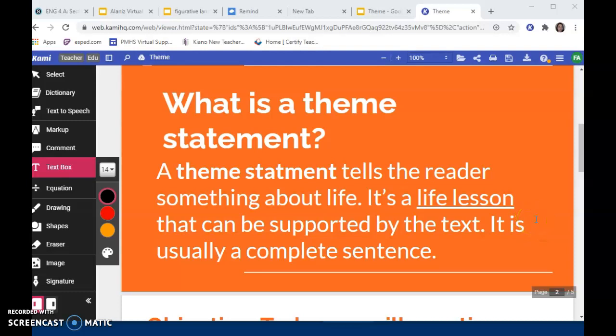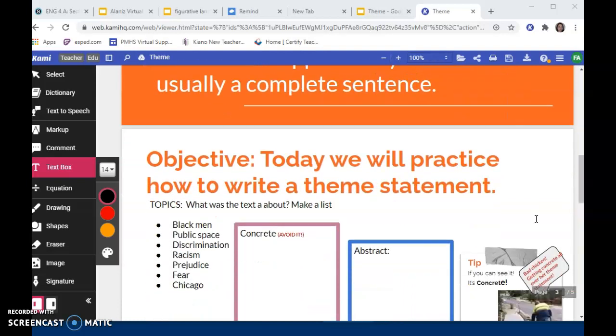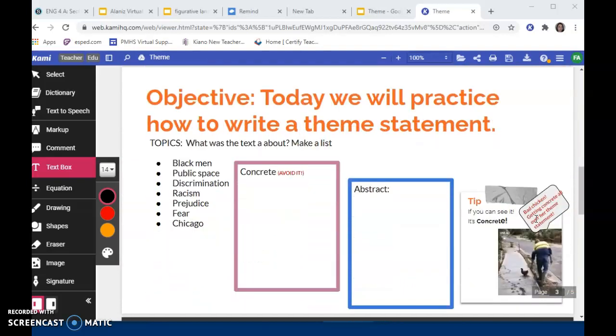But how do we write it? How exactly can we take the necessary steps to make it easier on us? Well, I'm glad you asked. So again, today's objective is to practice how to write a theme statement, and we will be using black men and public spaces to do that. Let's make an essential question first. What was the text about? We need to ask ourselves that. So we're going to make a list about it.